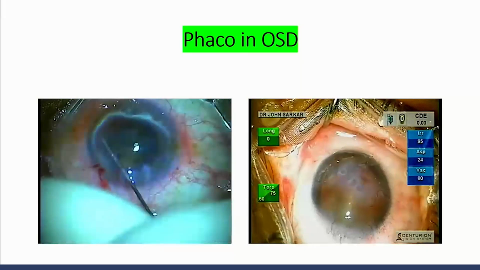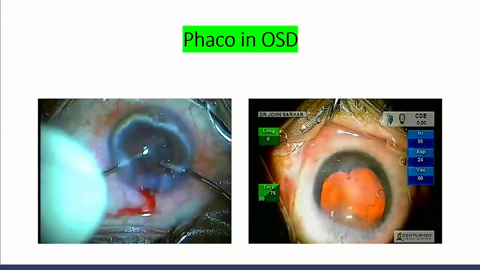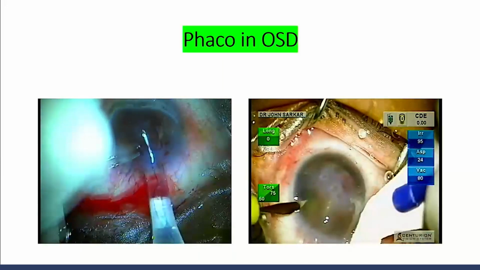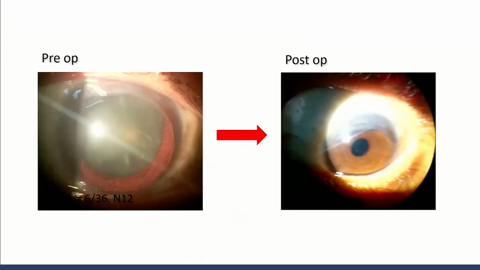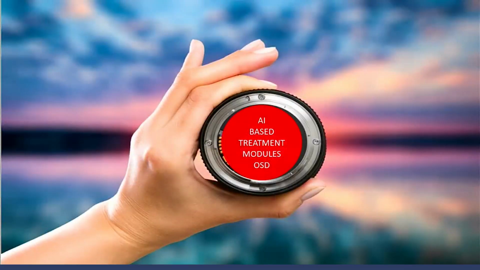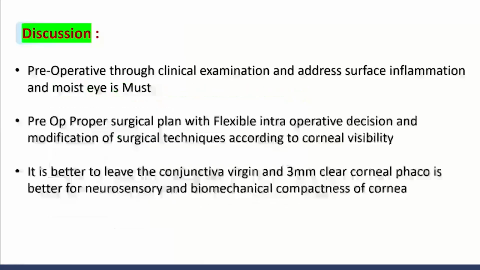This is another patient, the same thing, a post-SJS patient. During the surgery we did the same thing, retro illumination mode. This is the post-op of that Moren's patient, having 6 by 9 vision. Lastly, there are AI-based treatment modules, which are upcoming and the best. These are the relevant studies.